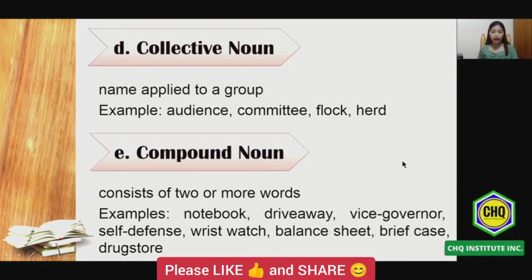When we say compound noun, it consists of two or more words, but we have three ways on how we will form a compound noun. The first one will be the open words, which is two different words combined together. The next one will be the closed words, such as notebook. Notebook is two different words combined together but walang space sa gitna nila. While the other one will be the hyphenated words, such as vice-governor. Different words combined together through the use of hyphens.